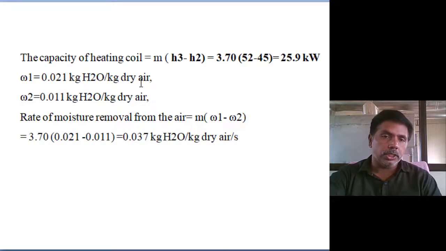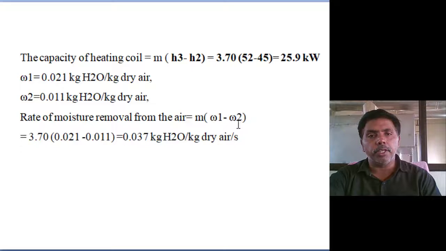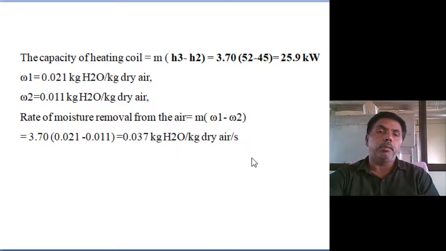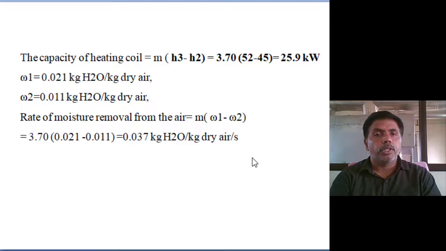For the moisture, the moisture at the initial condition and the moisture at the final condition, the rate of moisture removed is the mass flow rate into the difference between the initial and final moisture. Then 3.7 into the difference, we will get 0.037 kg of water vapor per kg of dry air per second that we are removing.